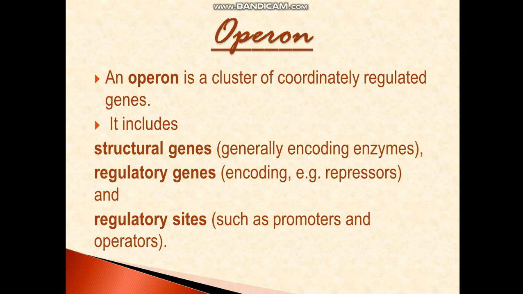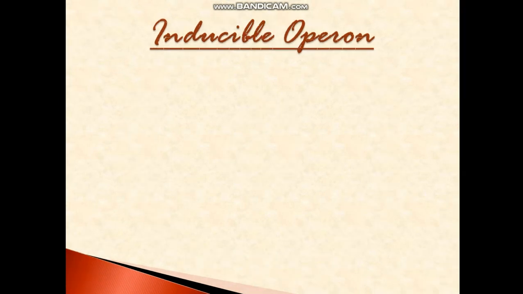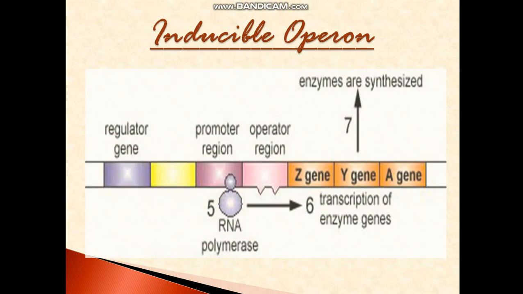So what actually happens? The regulatory gene produces the repressor. This repressor goes and gives the message to the regulatory sites. Now the regulatory sites stop or start the expression of the structural gene. So they are all in a sequence. I will tell you, just understand the concept. The first operon which we will be studying is the inducible operon. The second type which you will study is the repressible operon. But today we will discuss only the inducible one and understand the basic structure or model of the operon.